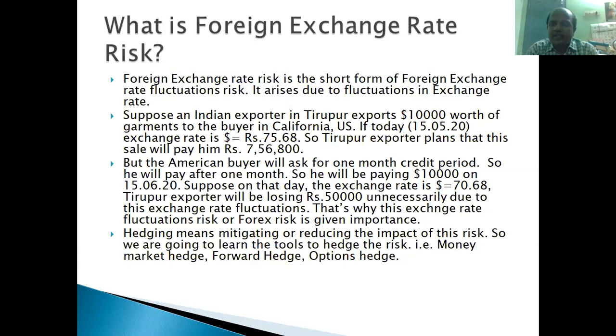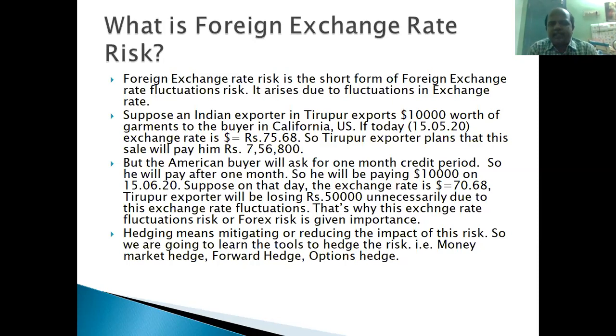When the seller supplies the material, he has to wait for the payment. Even in international sales, that is the same case. Suppose he exports $10,000 worth of materials today, then he'll be getting the payment from the American buyer after 1 month. The buyer may expect a 1 month credit period.